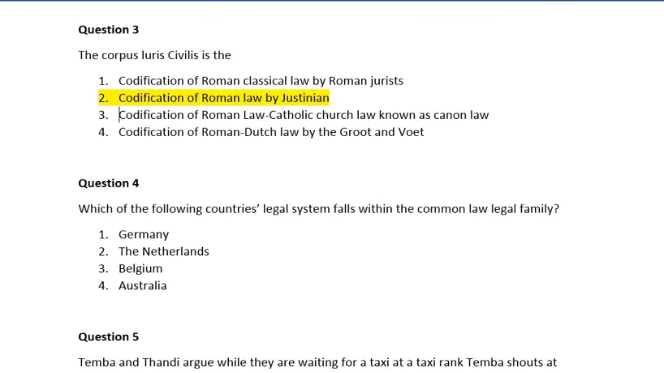Question number 4. Which one of the following countries' legal system falls within the common law legal family? Number 1, Germany. Number 2, the Netherlands. Number 3, Belgium. Number 4, Australia. So guys, here the correct answer is number 4, which is Australia.